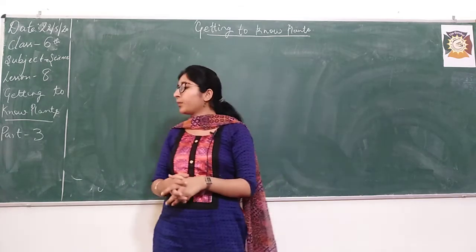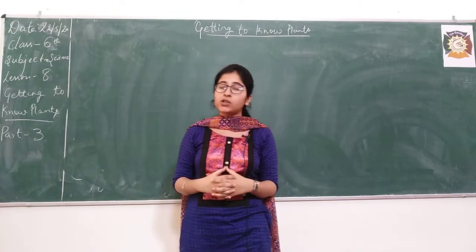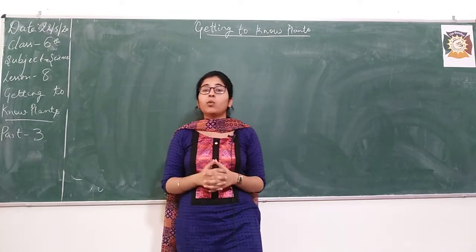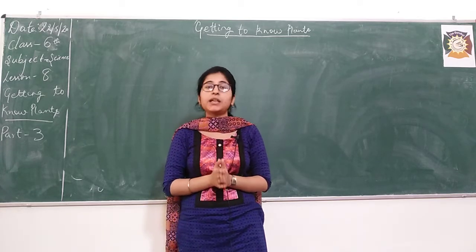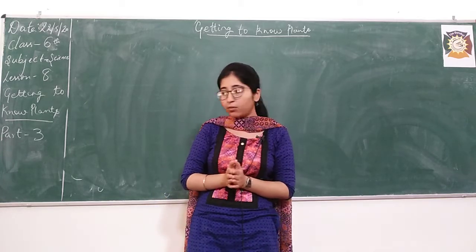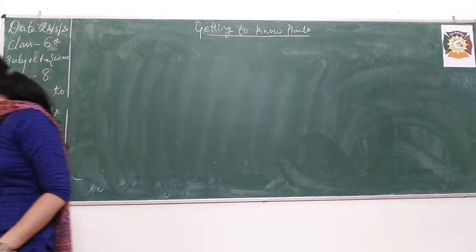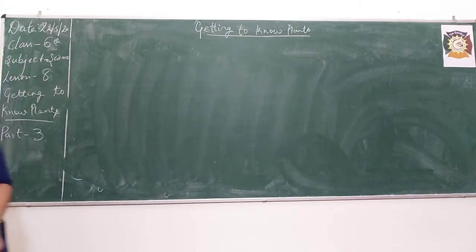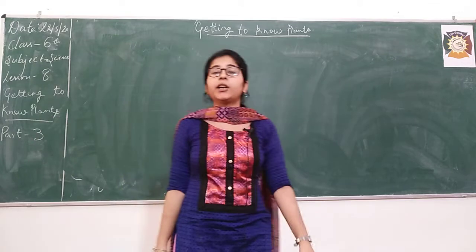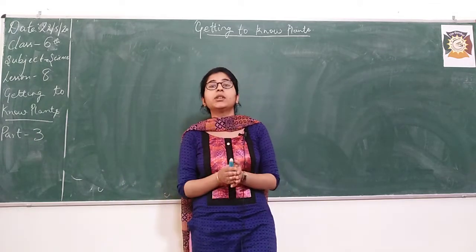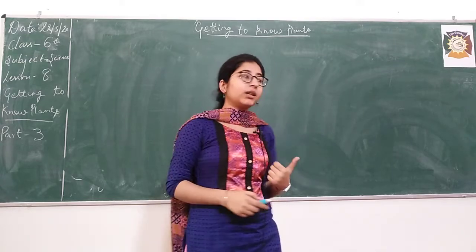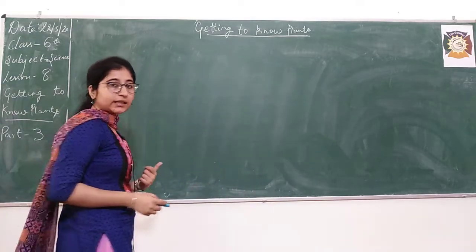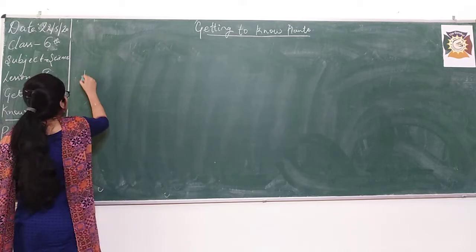It is very simple, and if you are not doing it, you are missing a very interesting part of the chapter. In the last class, the last topic we studied was the classification of plants based on the kind of stem, right? We just studied it in brief. I told you that according to the type of stem, there are 4 kinds of plants. What are those 4 kinds? Say it with me. One is herbs.